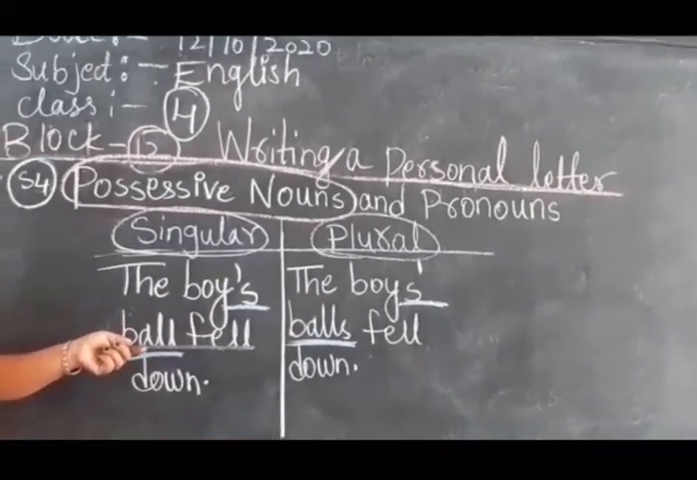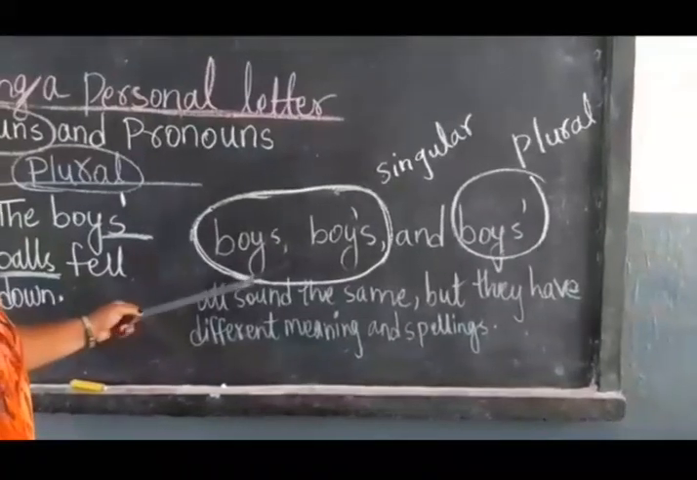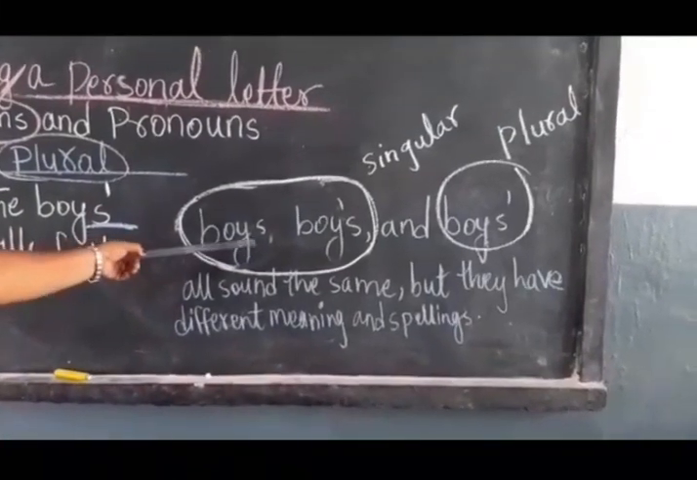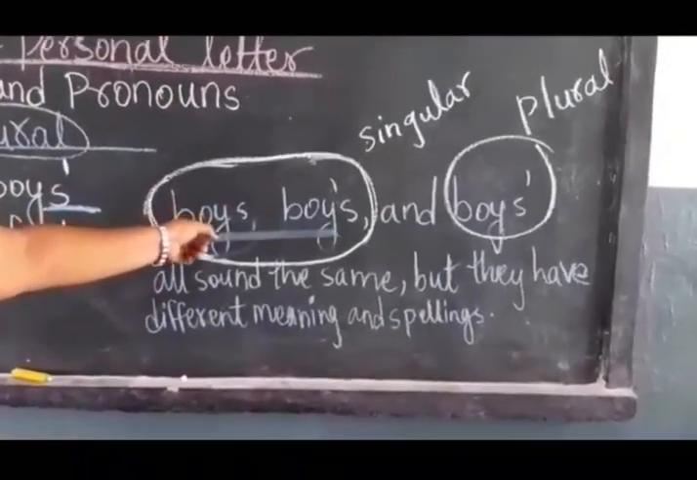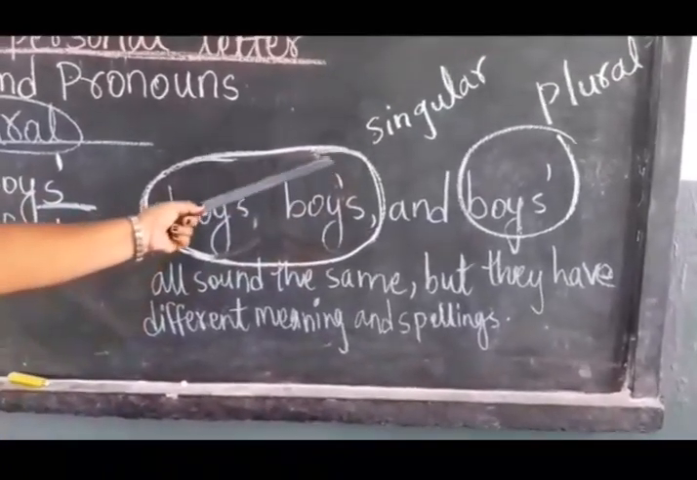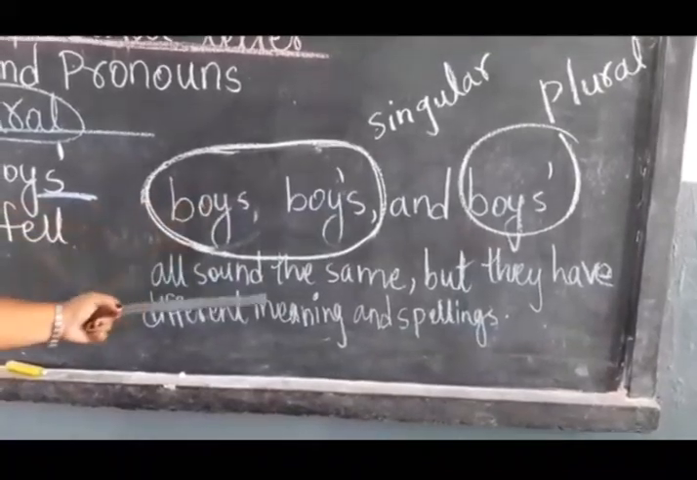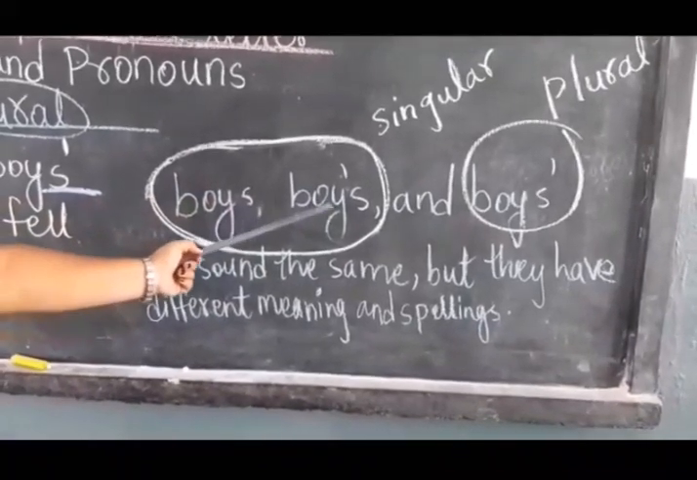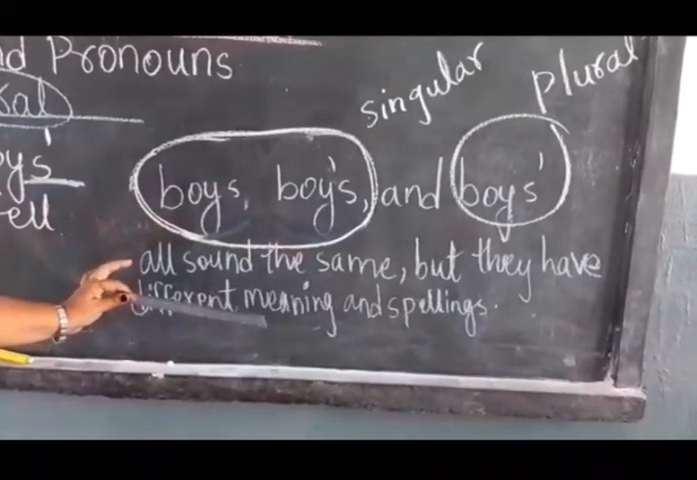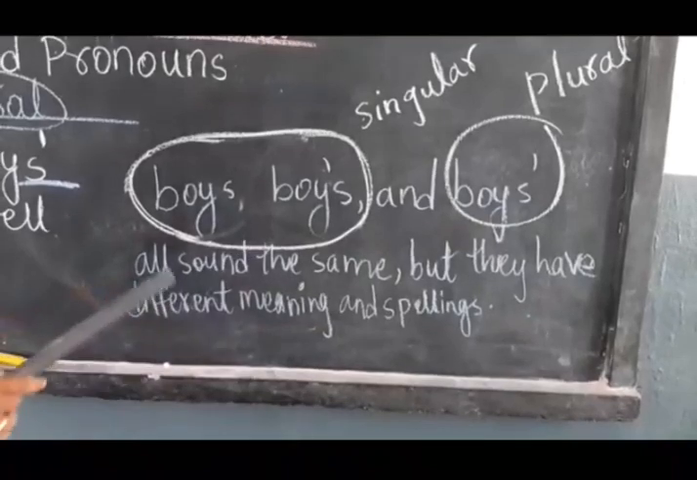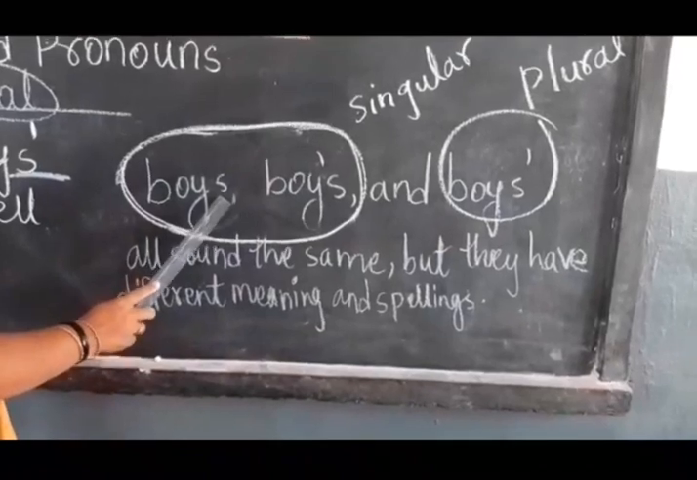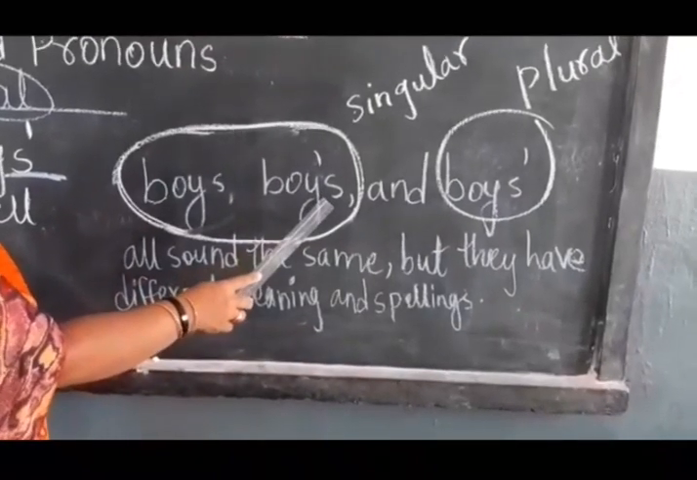Now, I will explain in the table, singular and plural. See a small example. B-O-Y-S, B-O-Y apostrophe S, and B-O-Y-S and then apostrophe. What do you mean by this apostrophe? Apostrophe is nothing but this. They all sound the same, but they have different meanings. Look carefully here. B-O-Y-S, there is no apostrophe here, so they are boys.